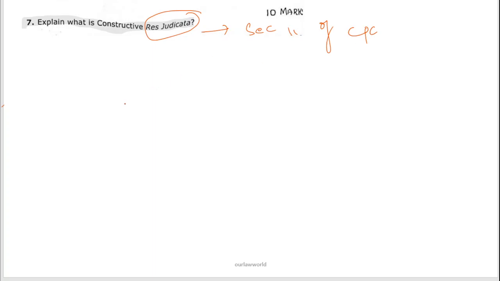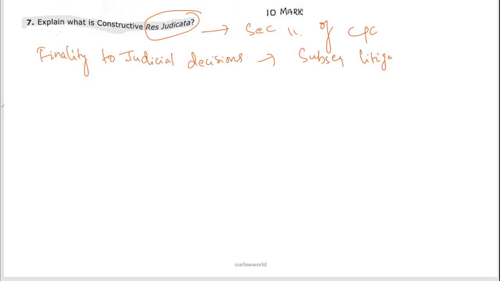Both these doctrines, res judicata and constructive res judicata, are meant to give finality to judicial decisions and their effect on subsequent litigation.